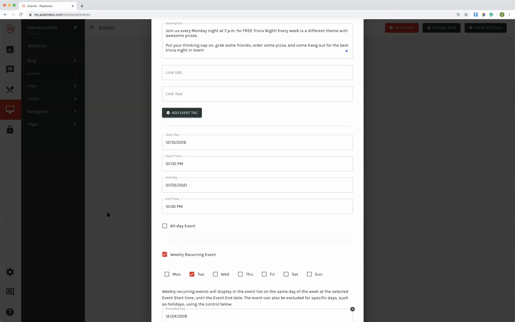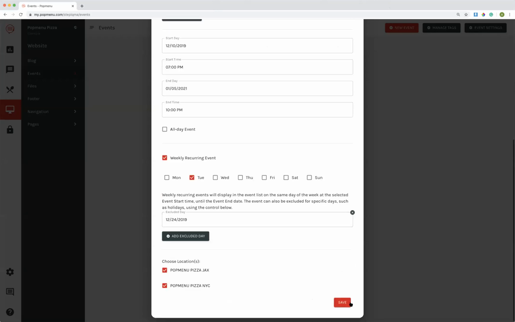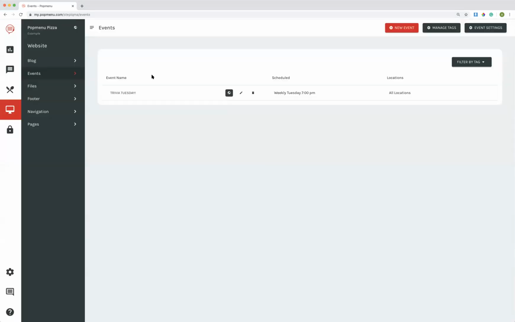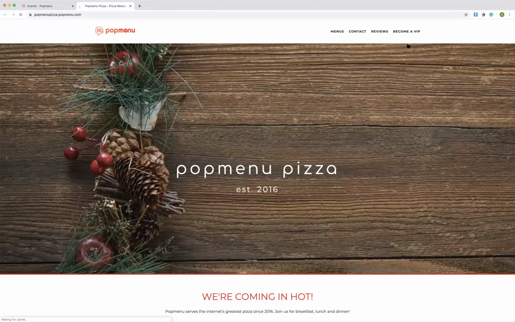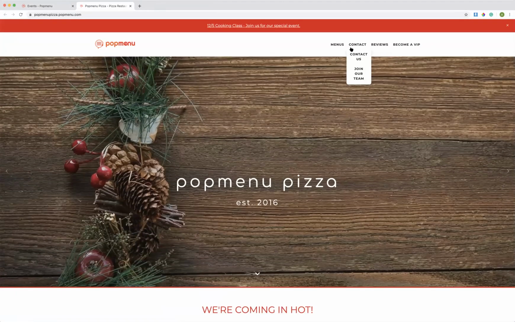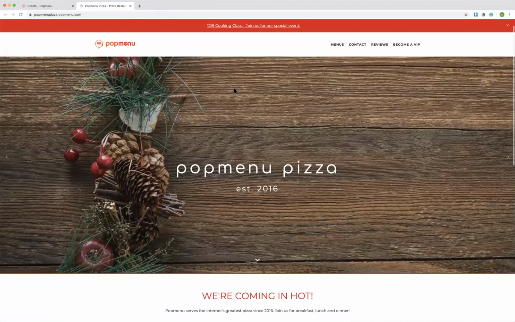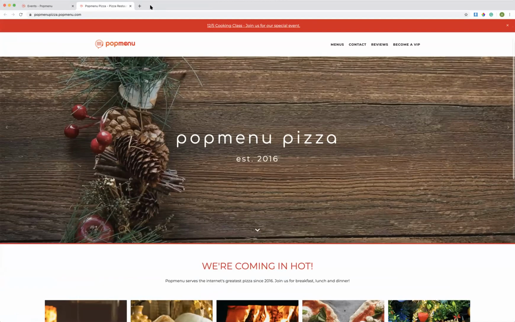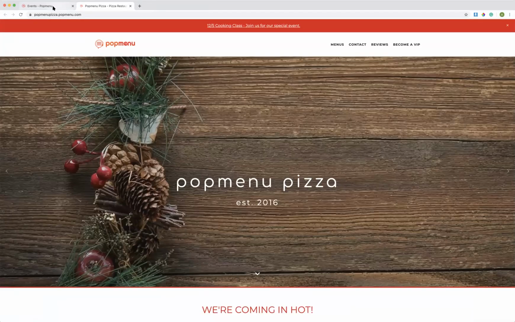Alrighty, so let's save my event. So if you already have an event page set up, when you add events here by clicking website, events, and new event, it will automatically show up on your website. But I don't have an event page set up, so there's nowhere that this event section is currently showing up on my website at all. So I'm going to go over how to quickly create an event page.